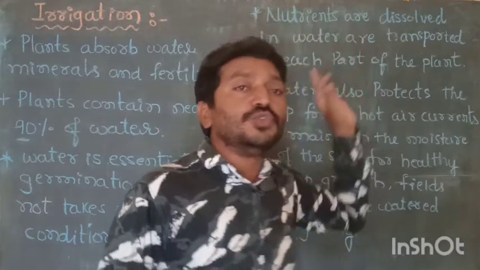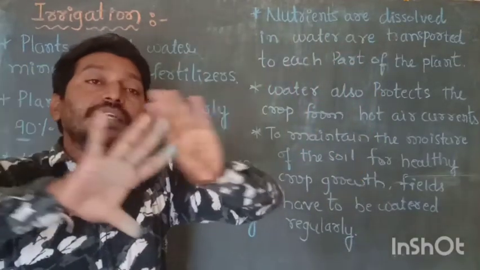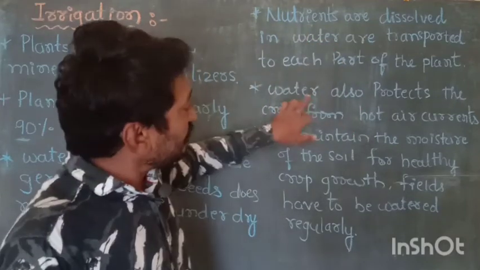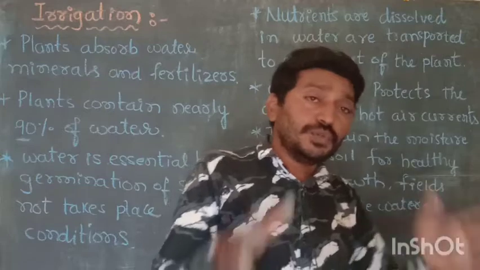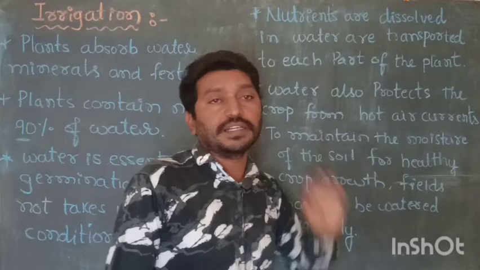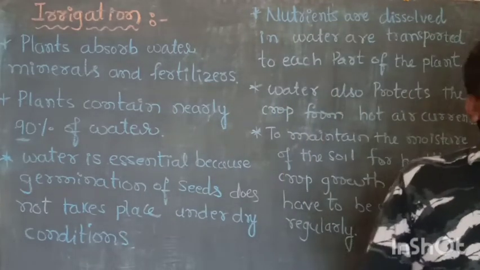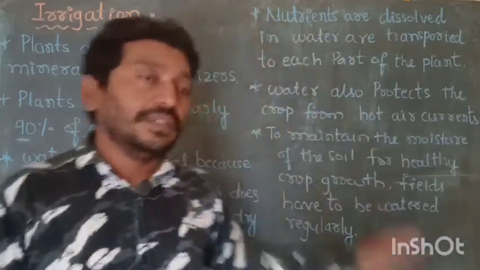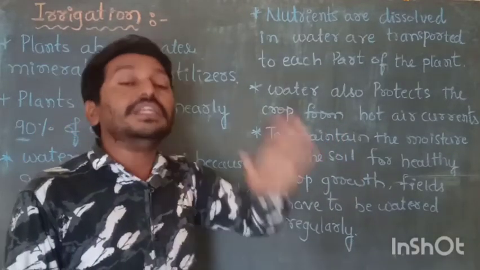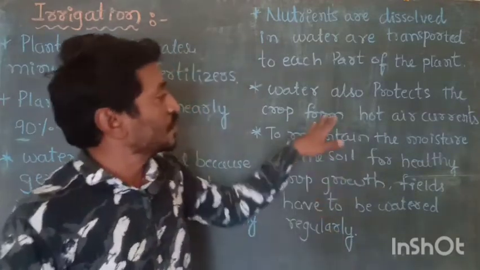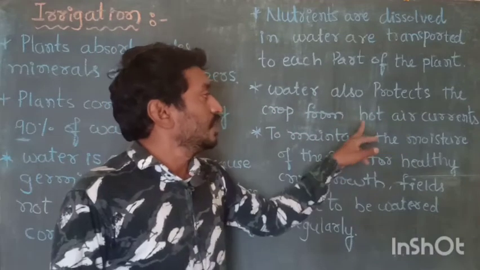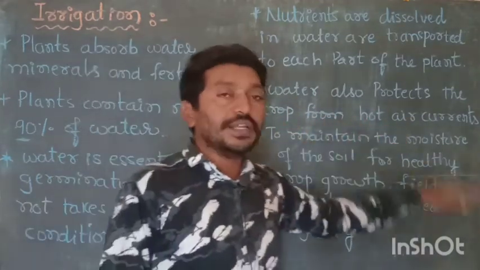Then each nutrient is supplied and reaches every part of the plant body, and irrigation also protects the crop from hot air currents. Sometimes very hot air is blowing. Due to that, the water may evaporate more and more. That is why irrigation protects the crop from hot air currents.